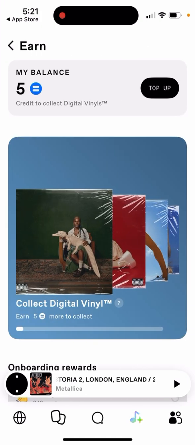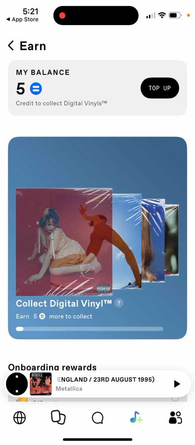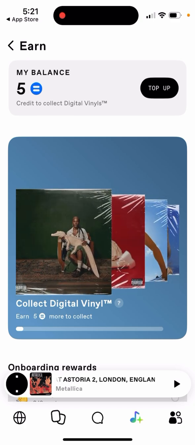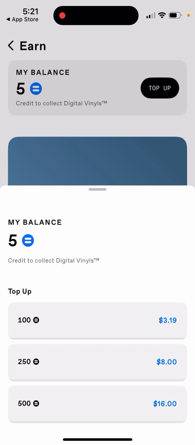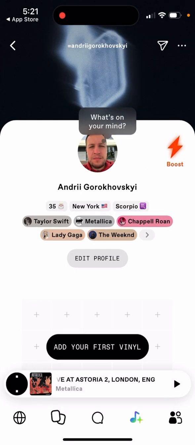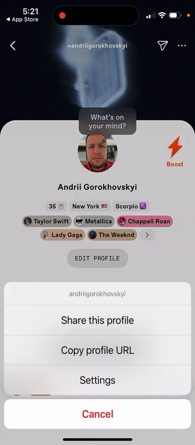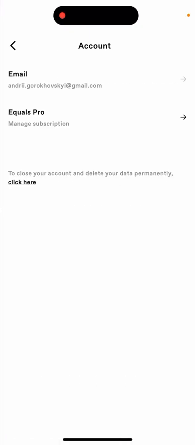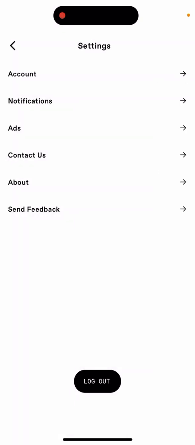Then there is your balance. And you can just top it up. You can just buy more digital vinyls. Then there is your profile. Settings. You can delete your account from here.